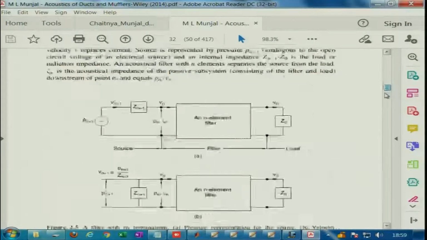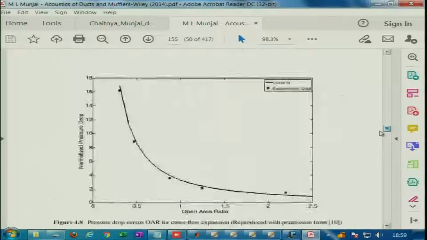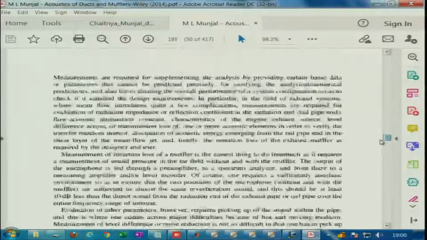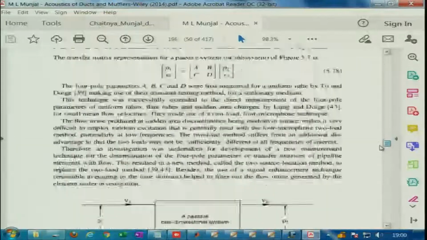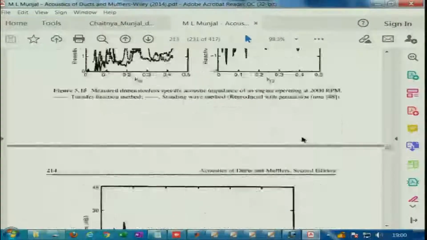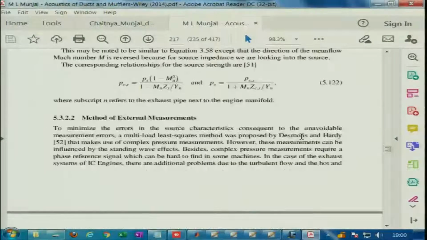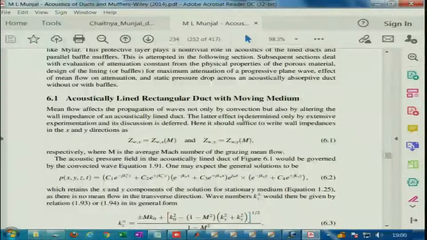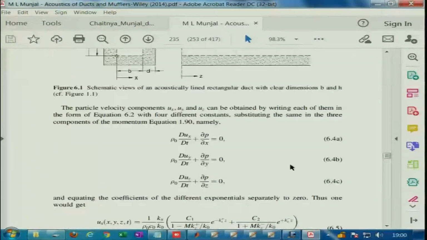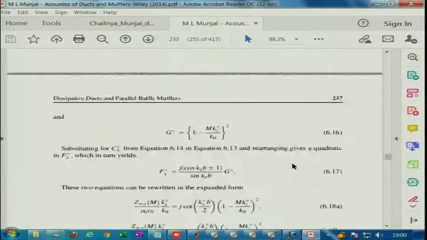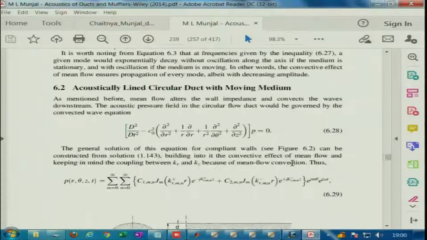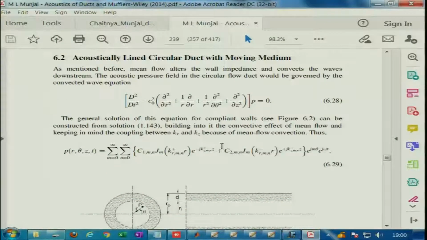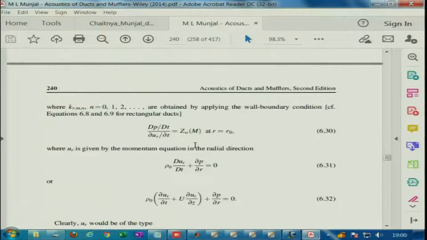Let me go to chapter 6, I reckon, of the book Acoustics of Ducts and Mufflers by Munjal, where practical expressions are presented for obtaining the transmission loss. I will go for the case of a circular duct only, for lack of time, and that too with a moving medium. So, in a moving medium you have Kz plus and Kz minus, like we have been discussing, and you have this model.